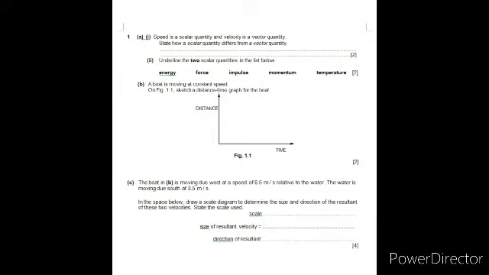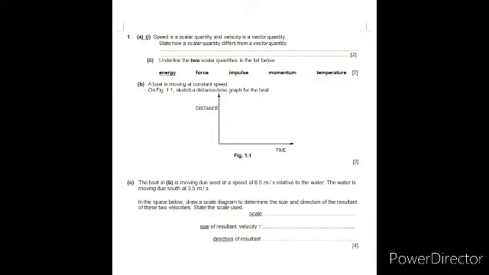Moving on with question number 1b part. A boat is moving at constant speed, as given in figure 1.1. You have to draw a sketch of the distance time graph for the boat. Fine. If it is going on with constant speed, the distance time graph is going to be a straight line, with some non-zero gradient. Its gradient should not be zero. And the line has to be perfectly straight. You have to draw it and you will get the marks for that.